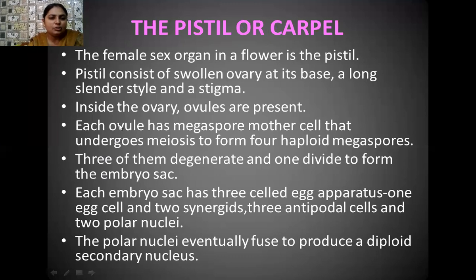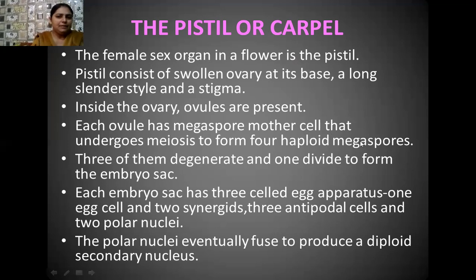Yes, student, each ovule develops from a megaspore mother cell. Inside the ovule, so many cells are present, and some of the cells of the special tissue known as nucellus behave as megaspore mother cells, and these megaspore mother cells undergo meiosis and form 4 haploid megaspores.